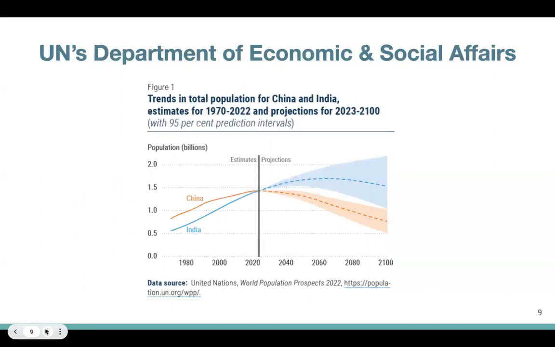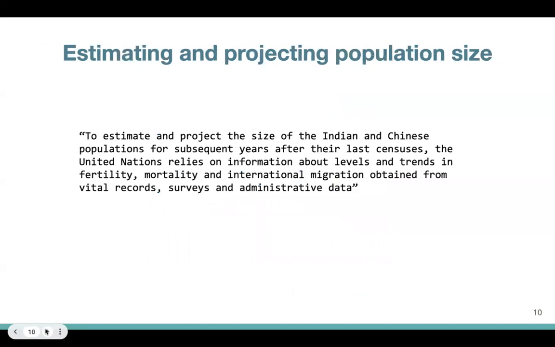Well, this number was put forth by the United Nations Department of Economic and Social Affairs, that is DESA, and they came up with an estimate of what India's and China's population would be today, as well as projections of how these populations would change in the future. So it is important to emphasize that these numbers are just estimates of today and projections for the future.